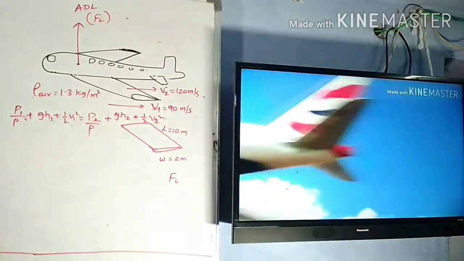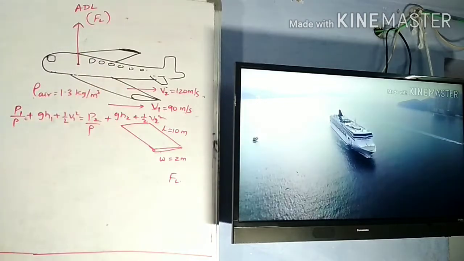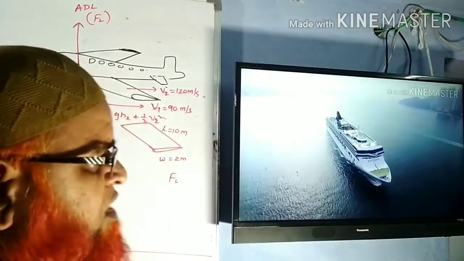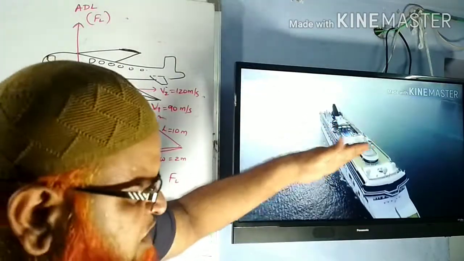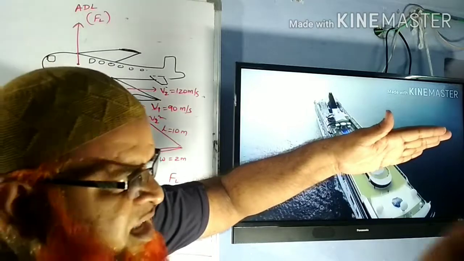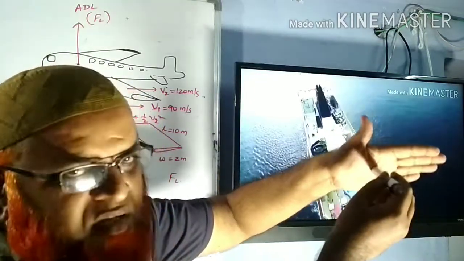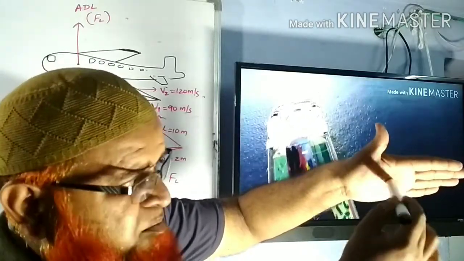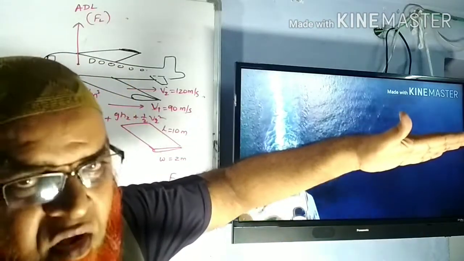So what is going to happen here? Here we have to find out what is the pressure difference first of all. You have to remember one thing here. When an aeroplane is moving, the wing is like this. When the air comes and strikes the wing, what is going to happen? You will observe that the velocity of the air below the wing will decrease because the wing is tilted a little bit like this.